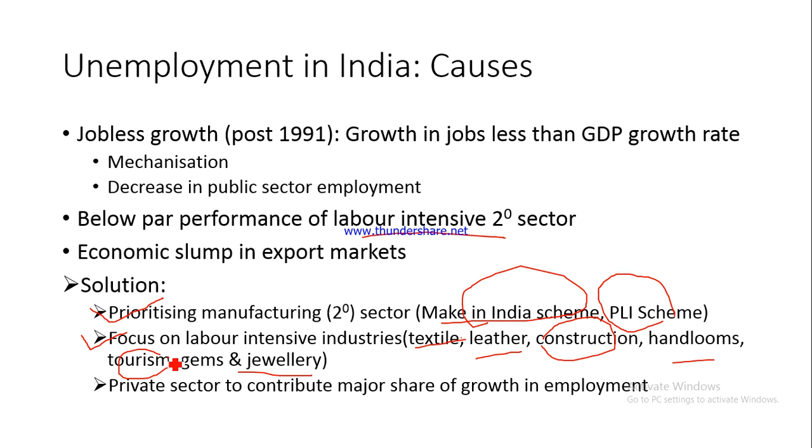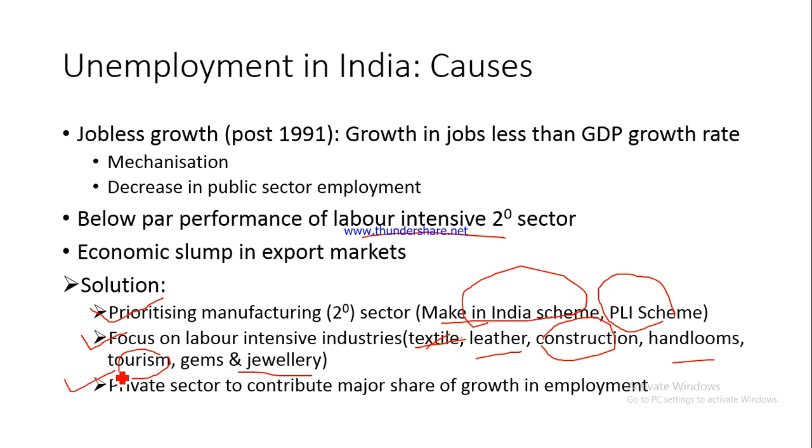Now please understand, construction and tourism basically belong to the service sector. Fine. Though most service sector industries are not labor intensive, these industries are labor intensive. And that is why I am saying that we need to incentivize these industries which are more labor intensive, be it from manufacturing like textile, leather, handlooms or gems and jewelry, be it from construction or tourism and other service sector entities.